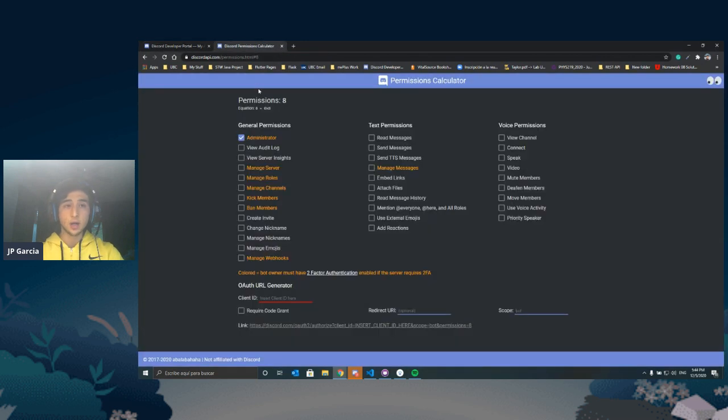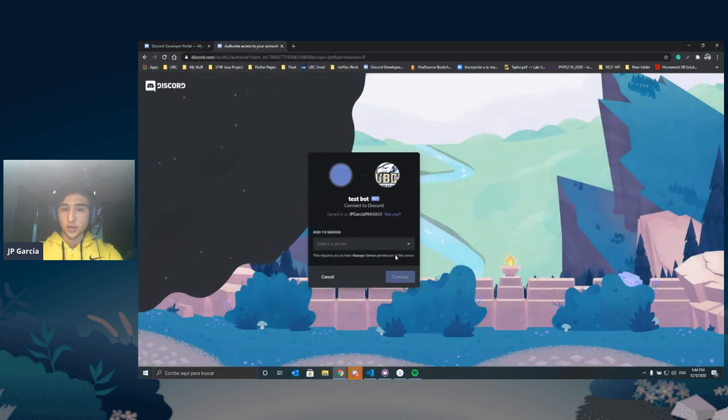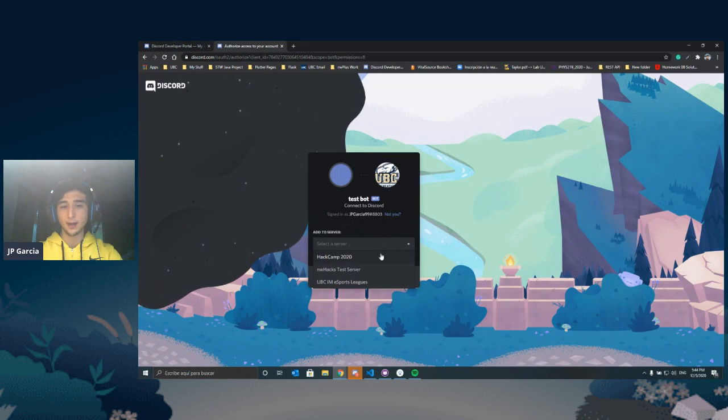And then back on the Discord API website, we're going to go down here where it says client ID, and we're going to paste that. It's going to turn green if the number is successful. And then you're just going to click on this new link that just appeared. Trust this link. It's a safe link. It's not gonna hack your Discord or anything. Don't worry about it.